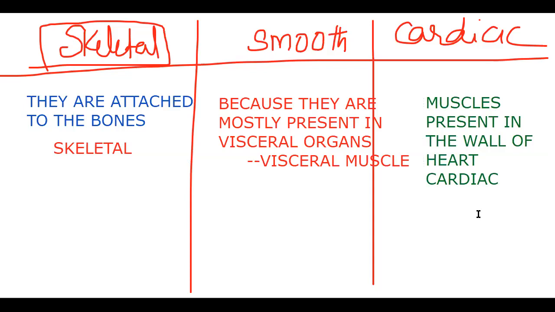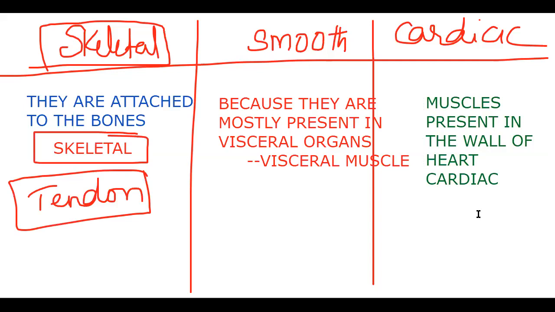So, the reason to say skeletal muscle: these muscles are attached to the bones. If you remember, we said attachment of the muscle to the bone is possible by tendons. So we are talking about these muscles at the time of skeletal muscle.